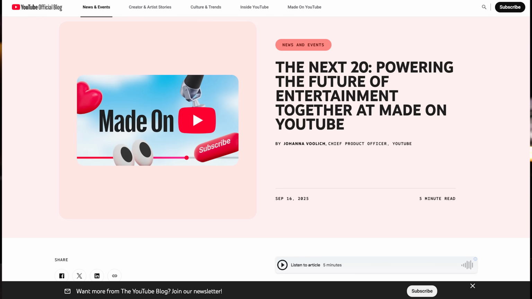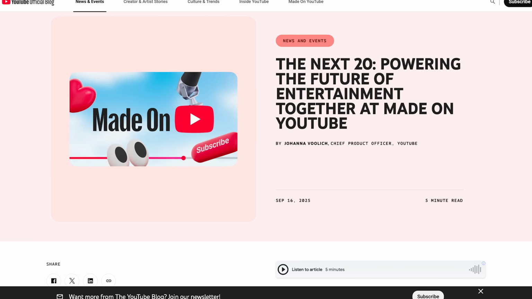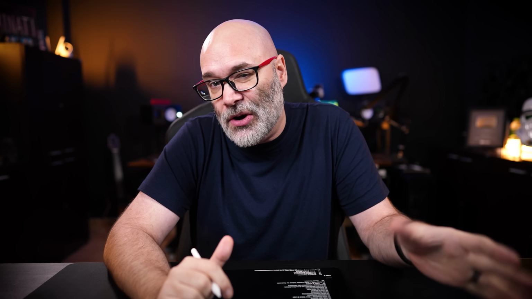YouTube just announced they're rolling out a ton of new features for content creators. Some of the features are like, okay. And then some of the features are like, oh my gosh, I can't believe this is coming, and I can't believe it took them this long to do it.